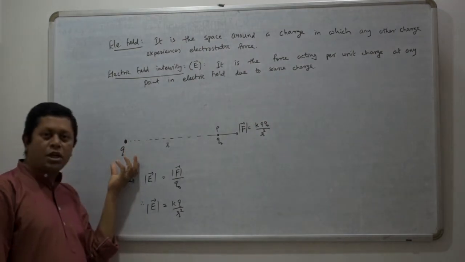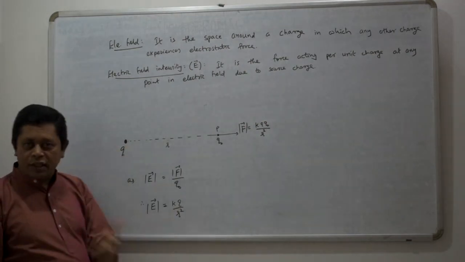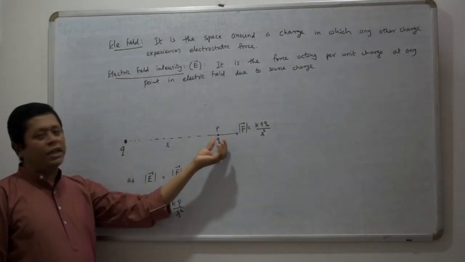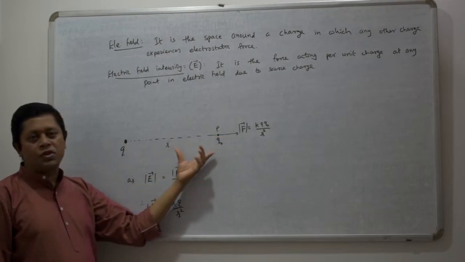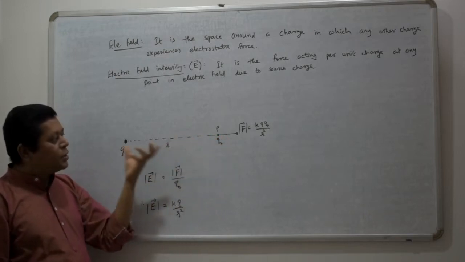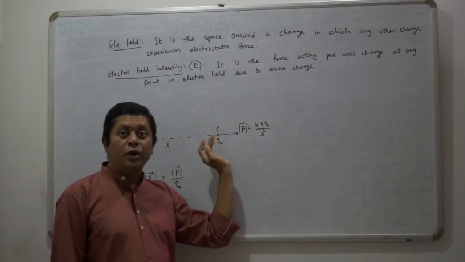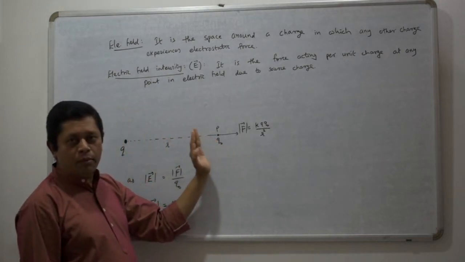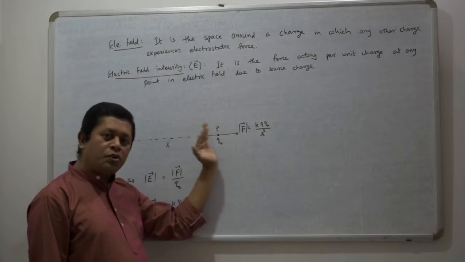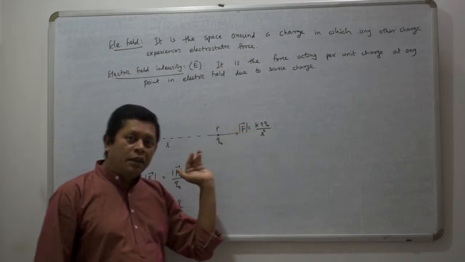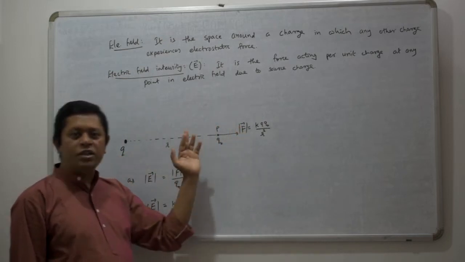Source charge is this charge q which is producing the electric field, and you want to measure the electric field at point P at distance r. Means at this point, if you put a unit charge, let's say 1 coulomb of charge, how much force is acting on that 1 coulomb of charge, that is the electric field intensity at this point.